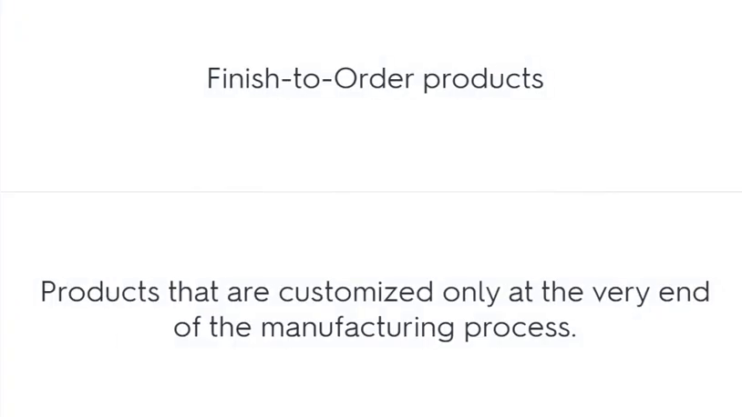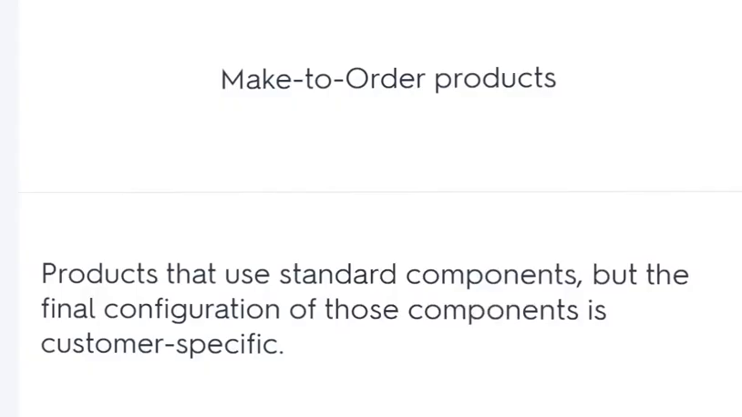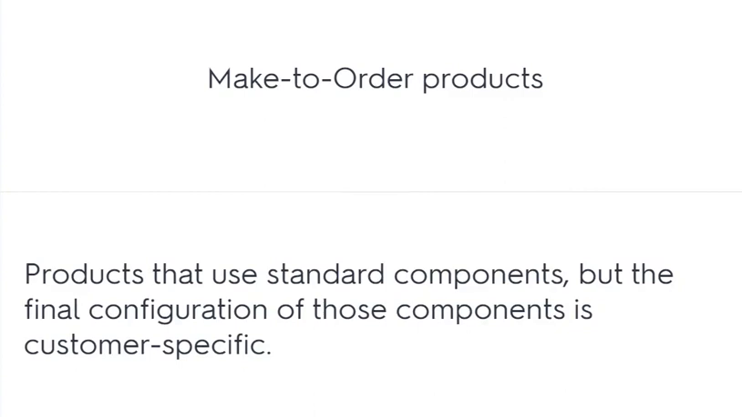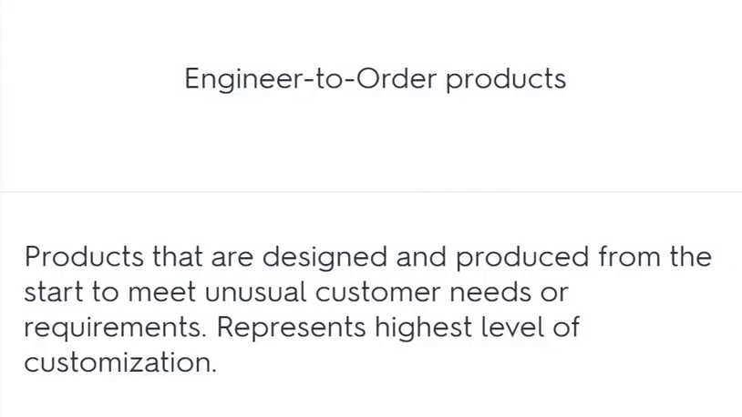Finish to order products: products that are customized only at the very end of the manufacturing process. Make to order products: products that use standard components but the final configuration of those components is customer specific. Engineer to order products: products that are designed and produced from the start to meet unusual customer needs or requirements. Represents the highest level of customization.